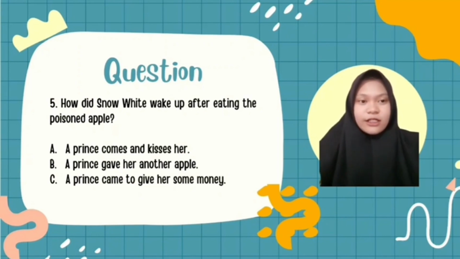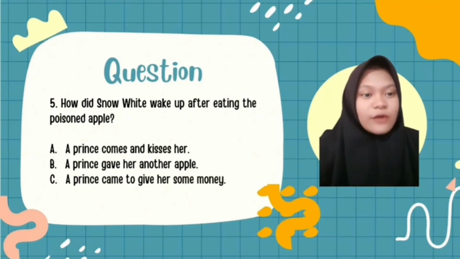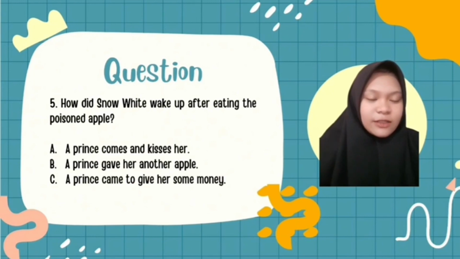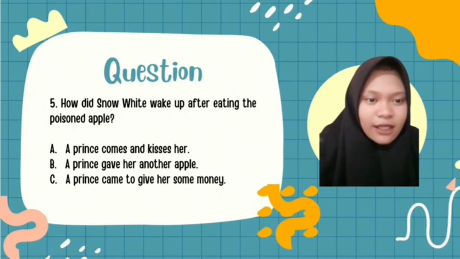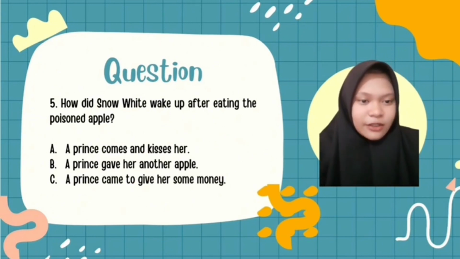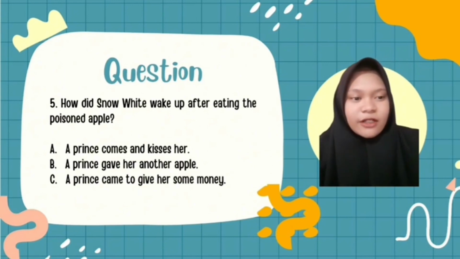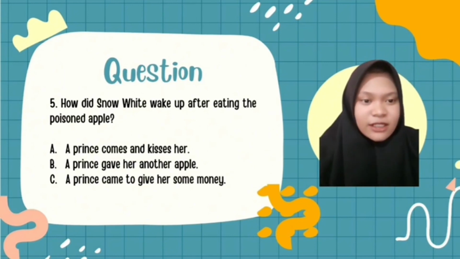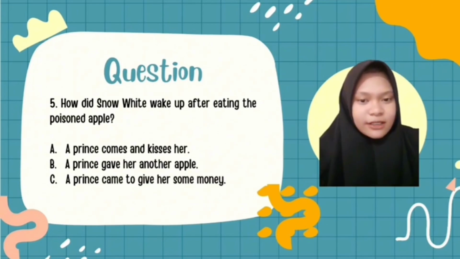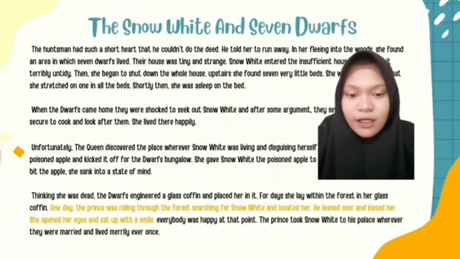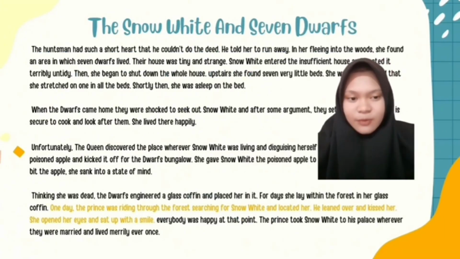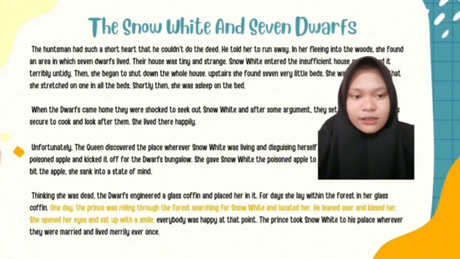So, the last question is, how did Snow White wake up after eating the poisoned apple? A. A prince comes and kisses her. B. A prince gave her another apple. C. A prince came to give her some money. So, the answer for this question is on the last paragraph and the third sentence.